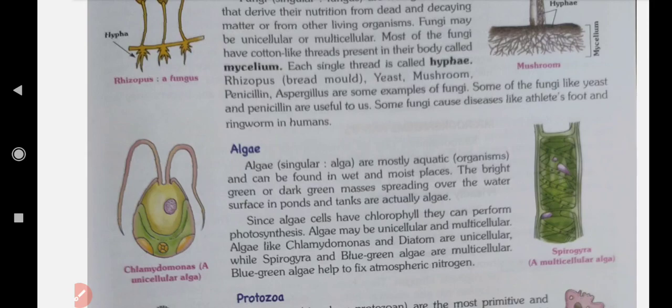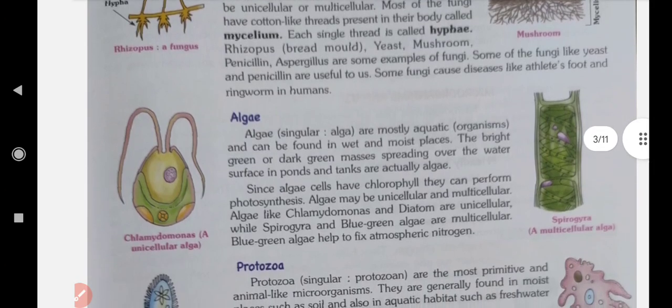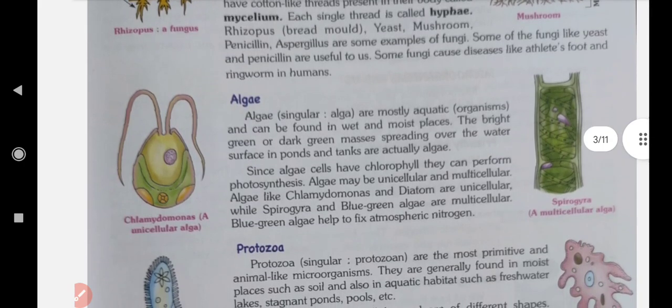Okay, so algae are green in color. Okay, means they have chlorophyll pigment. So they perform photosynthesis, means they are autotrophic. Algae may be unicellular and multicellular. Algae like Chlamydomonas and Diatom are unicellular, while Spirogyra and blue-green algae are multicellular. Blue-green algae help in nitrogen fixation. Already you know in first chapter.